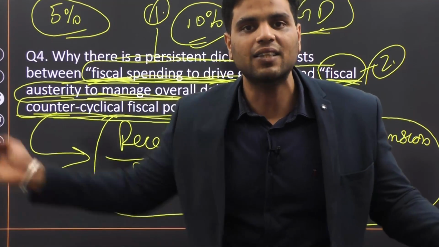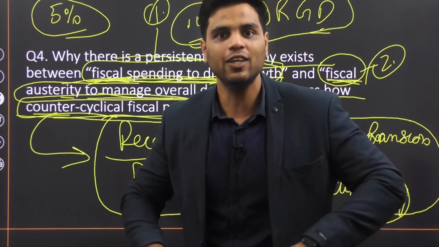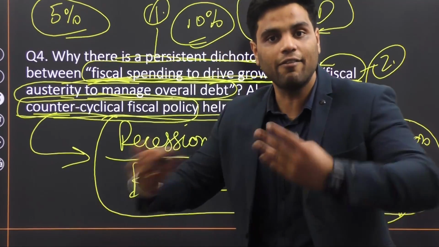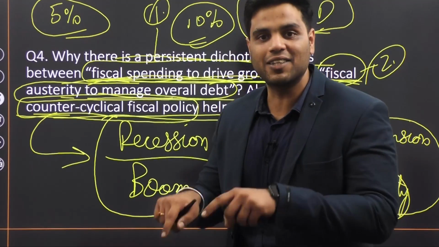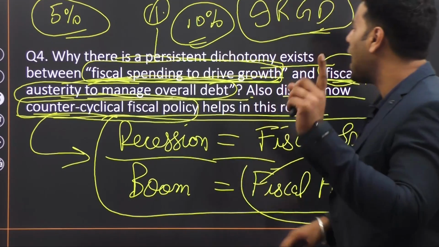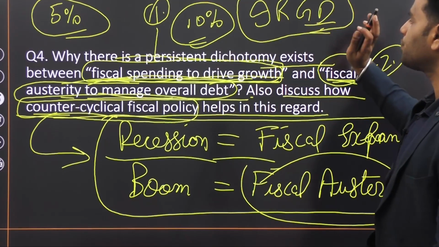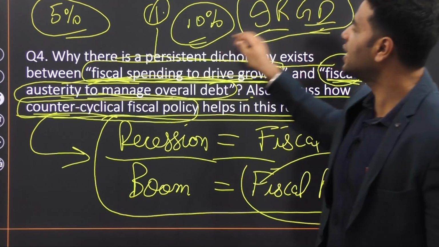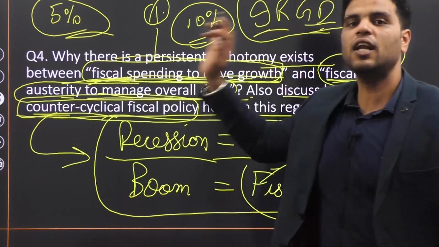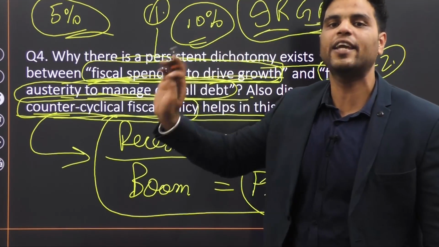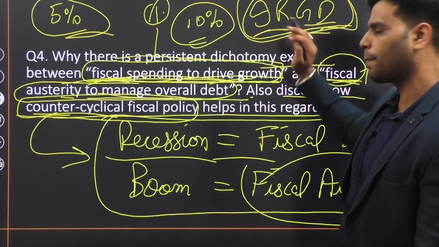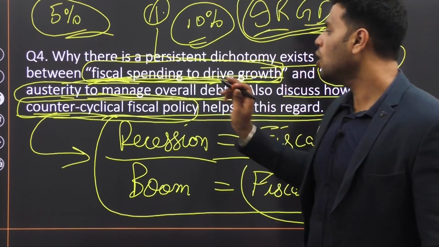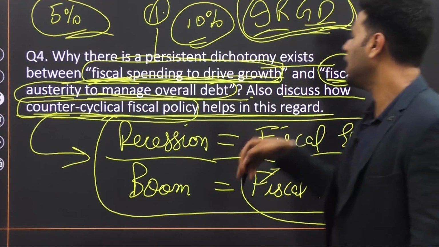You will be able to pay back this money, because now your revenues have also increased. So many economists, especially those who have written this year's economic survey, say that as long as your growth rate is more than the interest rate at which you have borrowed, high fiscal spending would not make your debt unsustainable. But we have discussed IRGD. In this question, they ask you how counter-cyclical fiscal policy helps in this regard.